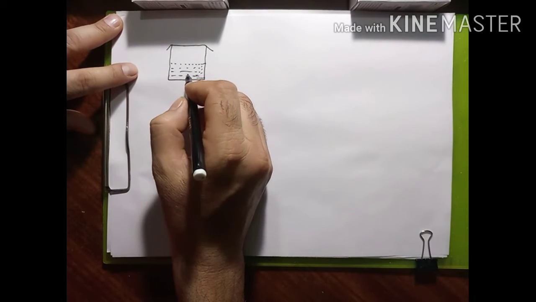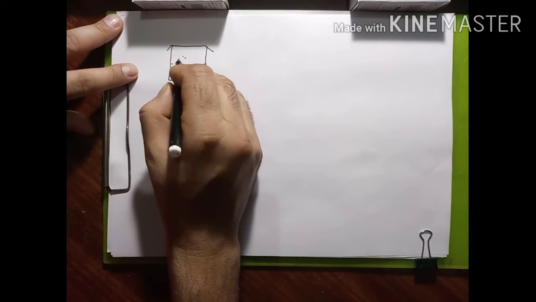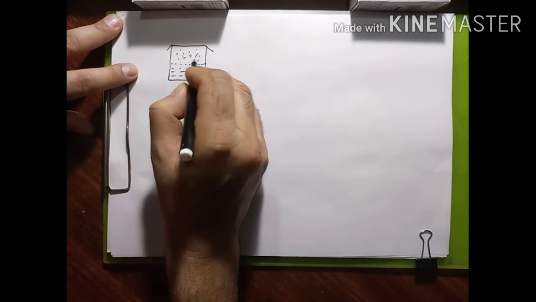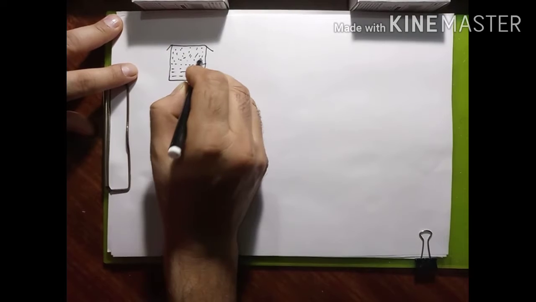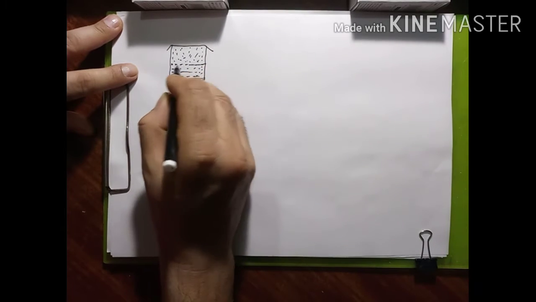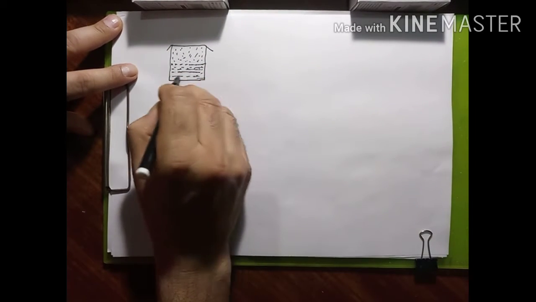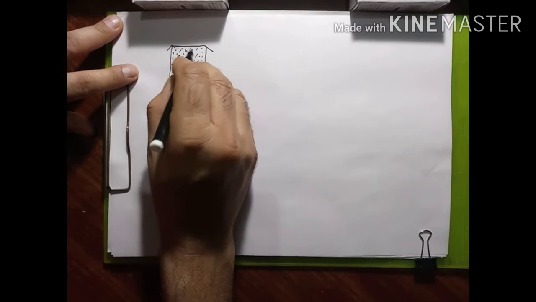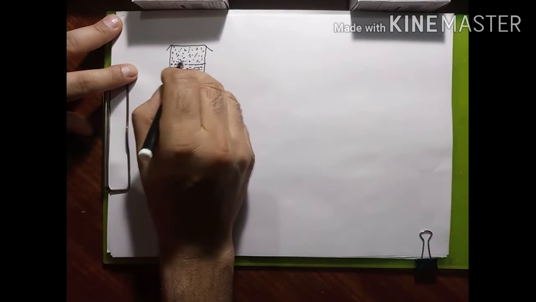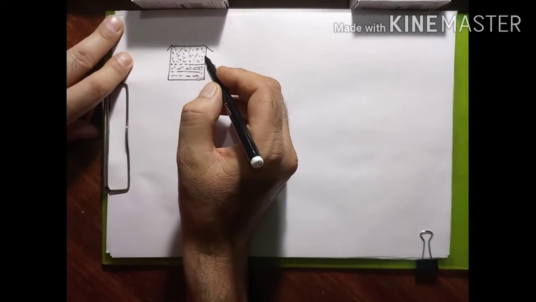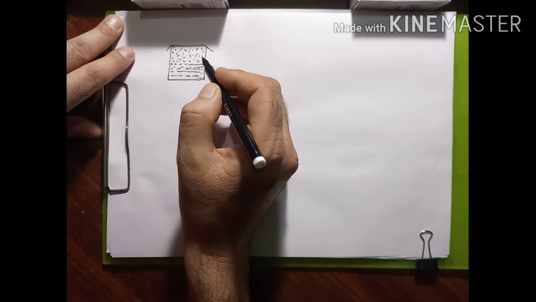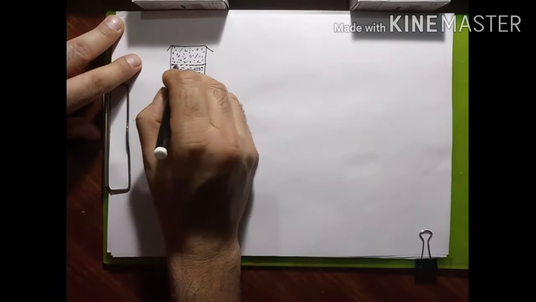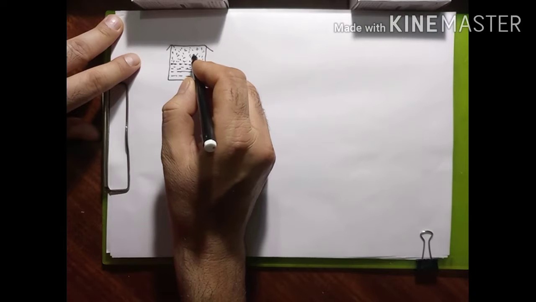When it converts into vapors, these vapors will be collected on the upper side of this container. This is the volatile liquid and these are the vapors of that volatile liquid. For your information, volatile liquids are those liquids which convert into vapors. So this is also a volatile liquid that also converts into vapors.